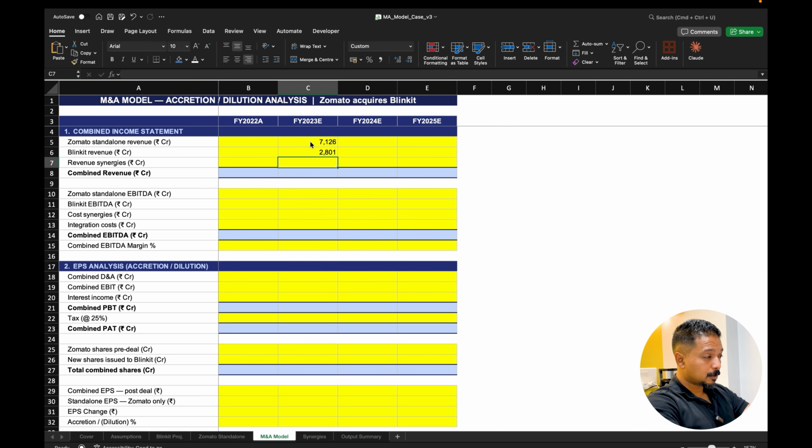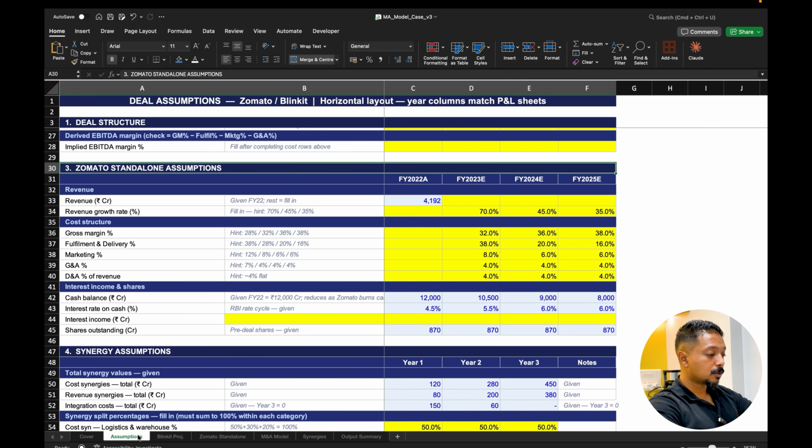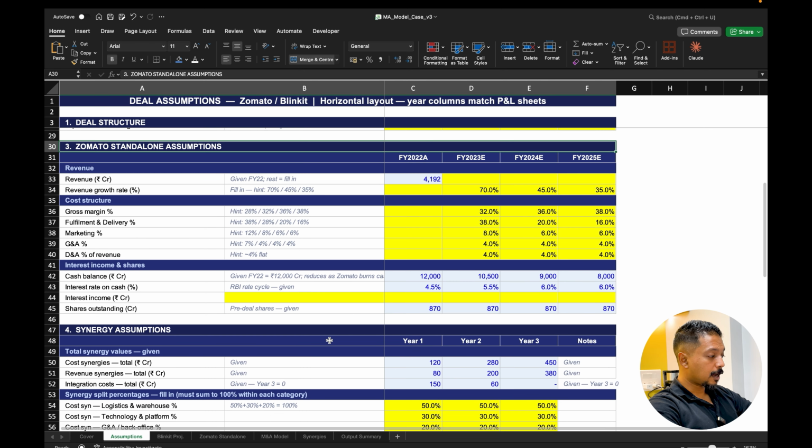And then now, this is a part of synergies, right? Because remember, if Zomato is actually acquiring Blinkit, there is going to be a lot of duplicated cost. For example, there might be a marketing duplicate cost. Or maybe not the marketing cost itself, but the team which is running the marketing might be duplicated. So there might be some revenue and cost synergies which are going to happen, right? So for that, we're going to look at the assumptions and what synergies I have actually taken.